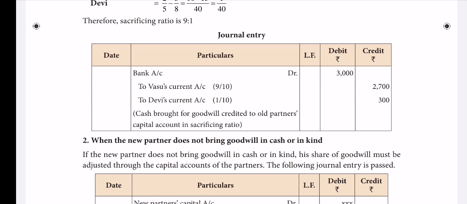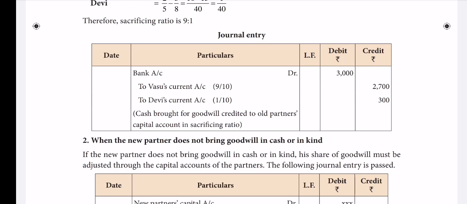As you have seen in the previous video, the accounting treatment regarding goodwill at the time of admission of a new partner. So, if the new partner brought cash as his share of goodwill, we have seen some journals.